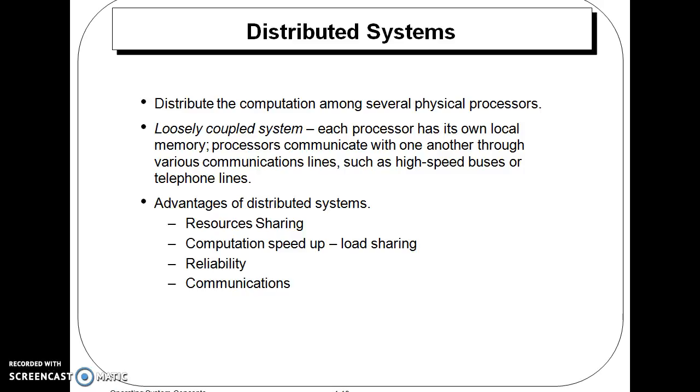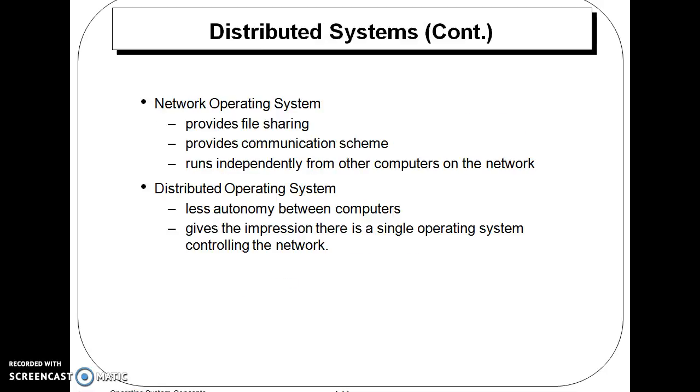In distributed systems, basically we distribute the computation among several physical processors. It is used for resource sharing very well. Computation speedup and load sharing can be done in distributed systems. It is also very reliable, and communication is easy.